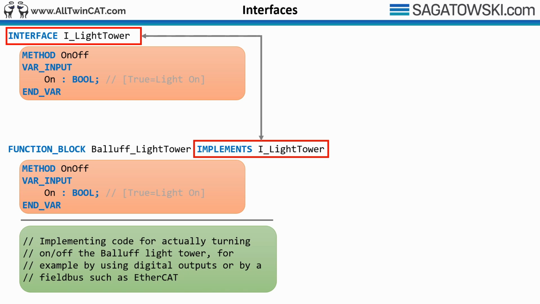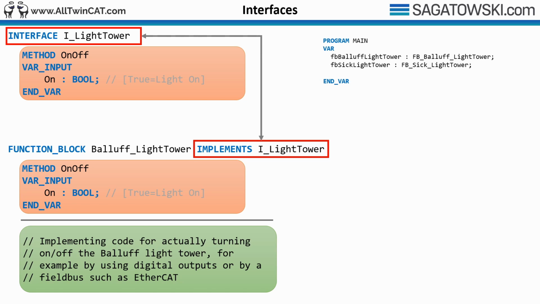So we need to add the implementing code, that is the code that does the actual work of powering on the light tower, which of course could vary between manufacturers. For some it might be a simple digital output to enable it, whilst for others it might involve complex serial protocols.